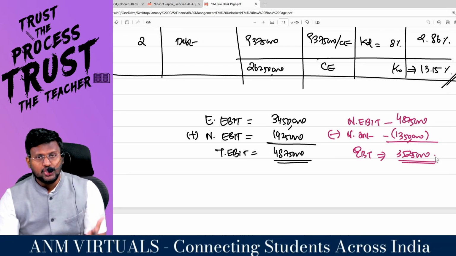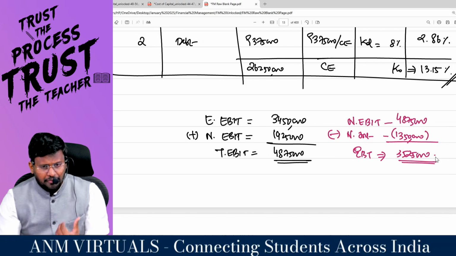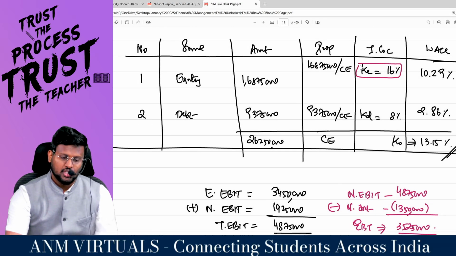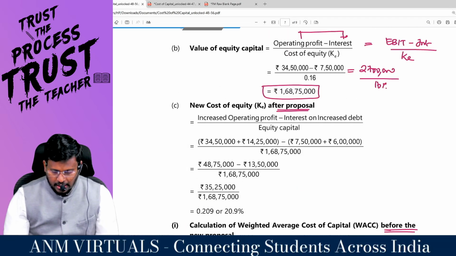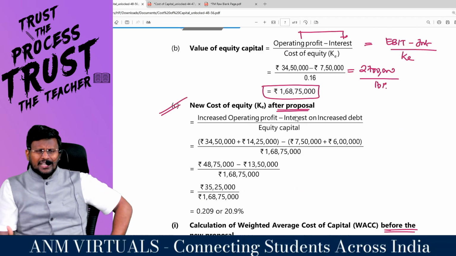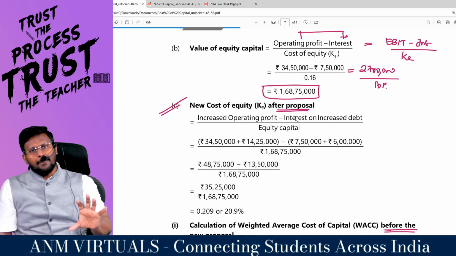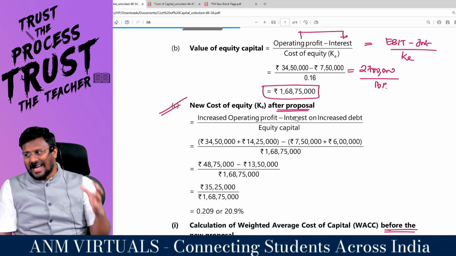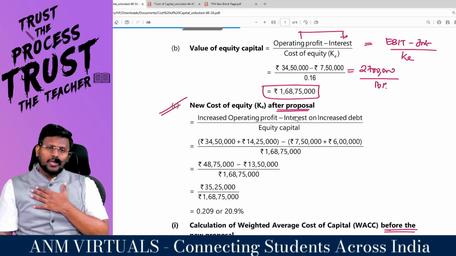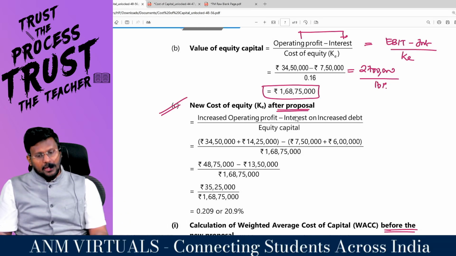So automatically the equity shareholders' fear would have increased. So the KE will not be how much percent? 16%. So we have to work out the new cost of equity after the proposal. Why? What is the logic? Why are we calculating the new KE? Because to the present capital structure, 75 lakhs debt has been pumped. So if debt has been increasing, automatically the fear of the equity shareholders increases. If the fear of the equity shareholder increases, automatically KE increases.